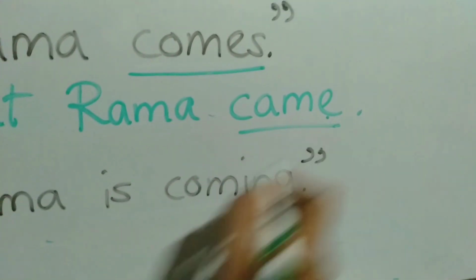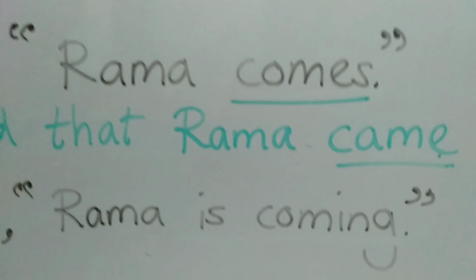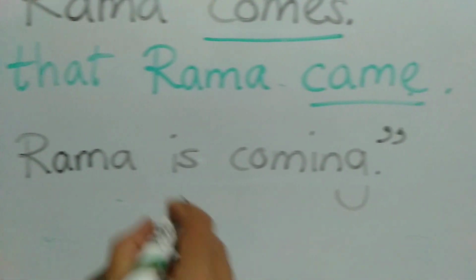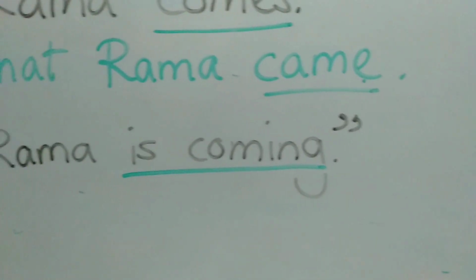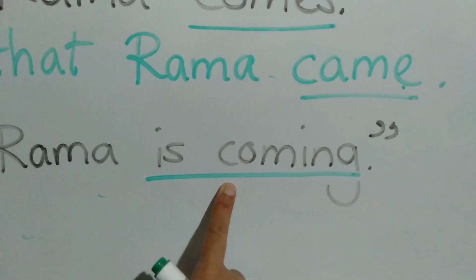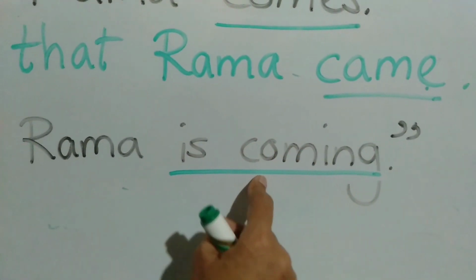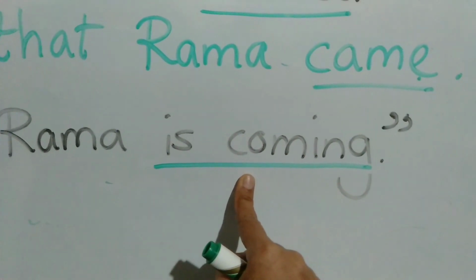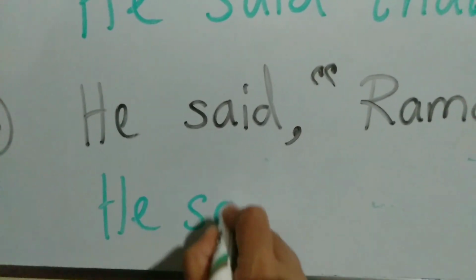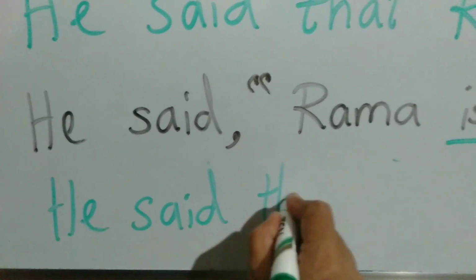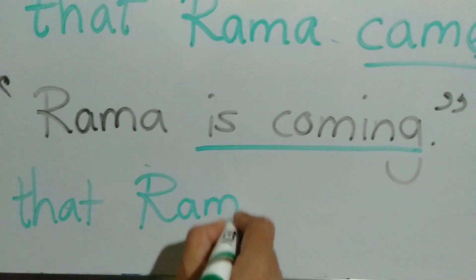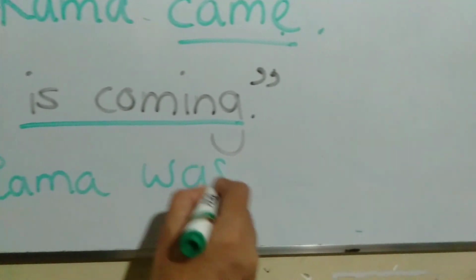Now look at this: He said, "Rama is coming." Here is present continuous tense. You remember how it is changed? Present continuous tense into past continuous tense. He said that Rama was coming.